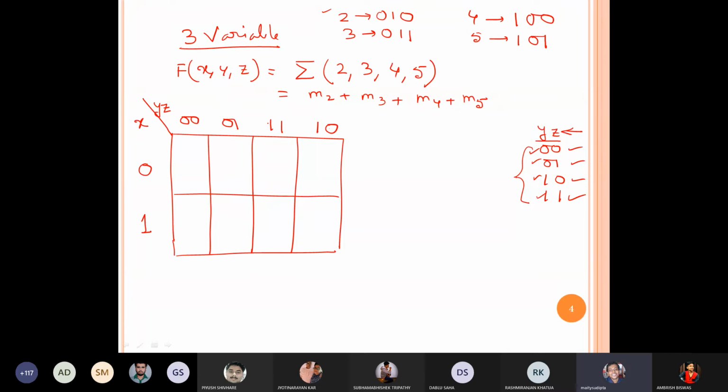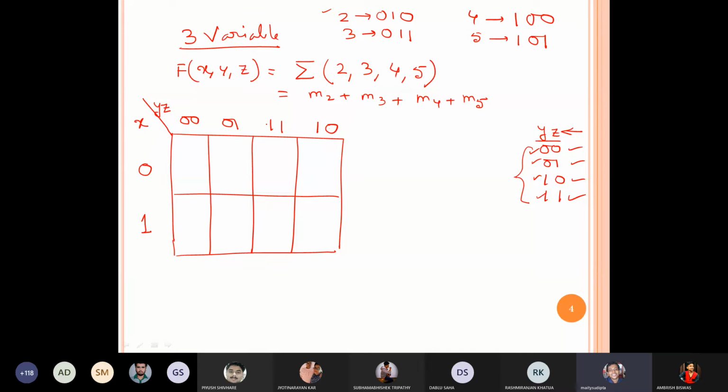Tomorrow we may discuss why it is coming in this way, but not today. All things are interrelated, because we left one code, the Gray code, we didn't learn. Let me check the routine. Do we have class tomorrow? Yes, we have class tomorrow, so we can cover this topic tomorrow. Is it clear up to this? Is there any student who is facing an issue?